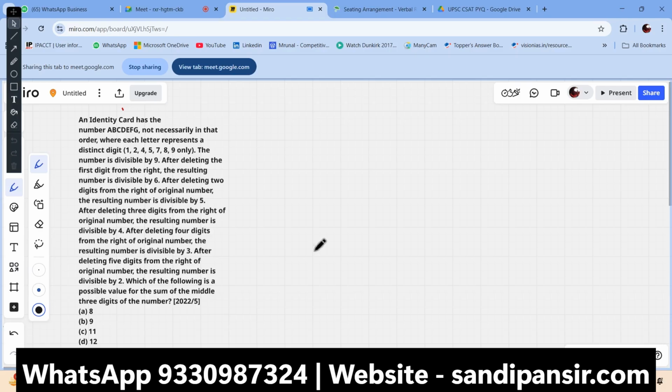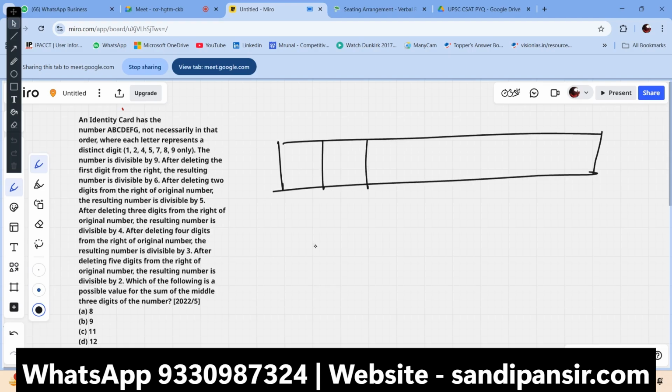Okay. So the most important thing is, got it. An identity card has a number A, B, C, D, E, F, G. Suppose 1, 2, 3, 4, 5, 6, 7.